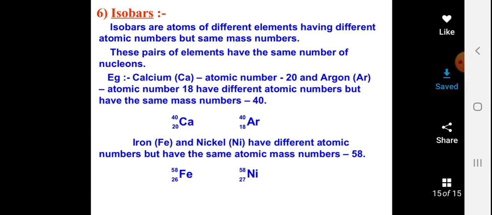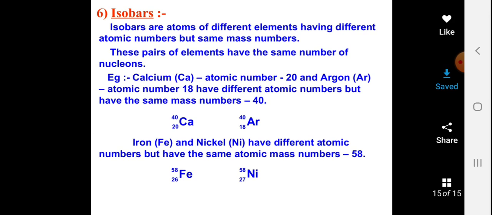Isobars. Isobars are atoms of different elements having different atomic numbers but the same mass number. Here the elements are different, their atomic numbers are also not the same, but what do they have in common? That is atomic mass. Let's take the example of calcium with atomic number 20 and argon with atomic number 18.